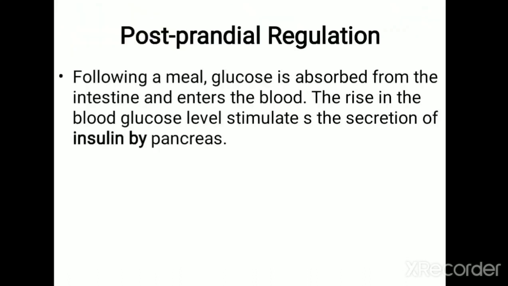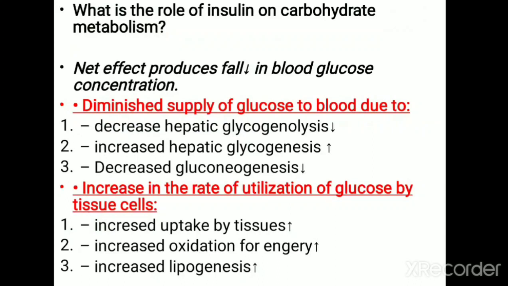Then you should write how this blood glucose level is regulated during the postprandial state and in the fasting state. So, postprandial blood glucose regulation. Following a meal, the glucose will be absorbed from the digestive system. So gradually our blood glucose level increases. That will stimulate the beta cells of the pancreas. The activated beta cells produce insulin, and this insulin tries to reduce the blood glucose level.